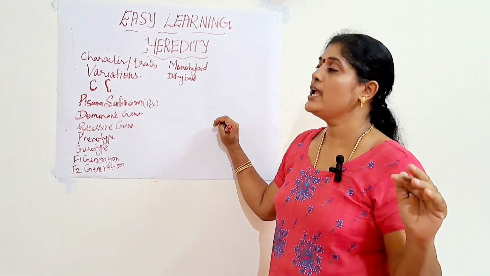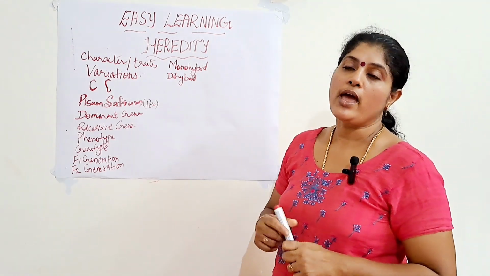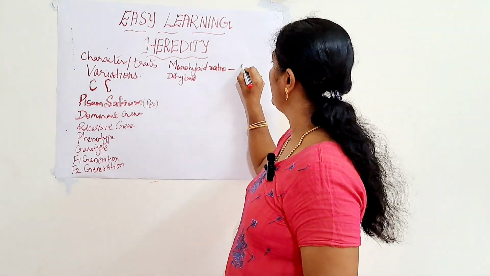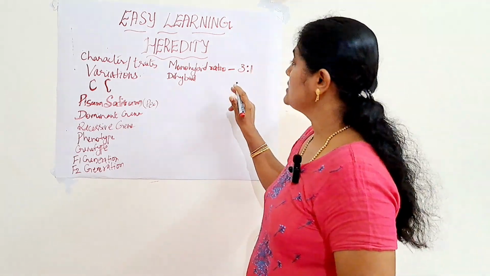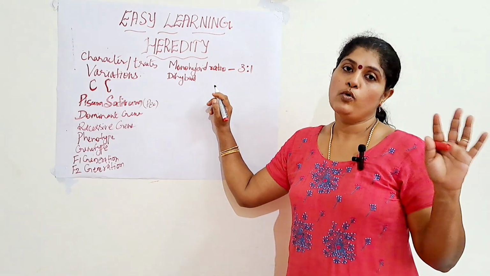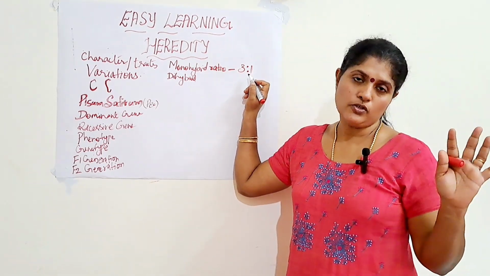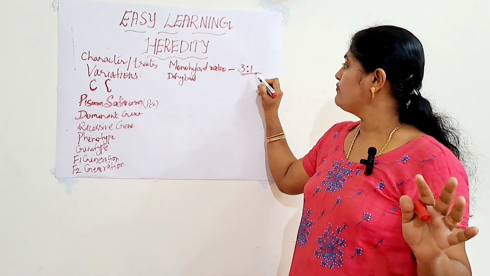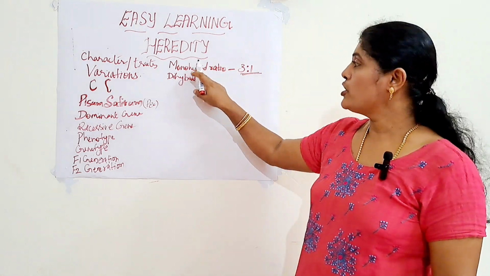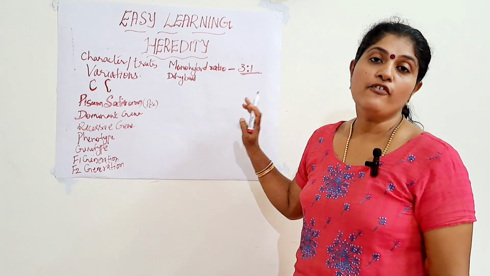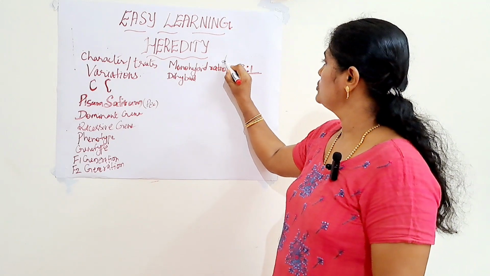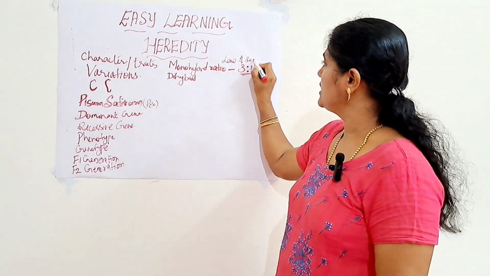That is why he formulated a ratio for this. It is known as the monohybrid ratio, which he formulated as 3:1, because 3/4 part of the plants were tall and only 1/4 part were dwarf. Based on this ratio he formulated a law, and the first law of inheritance is known as the law of segregation.